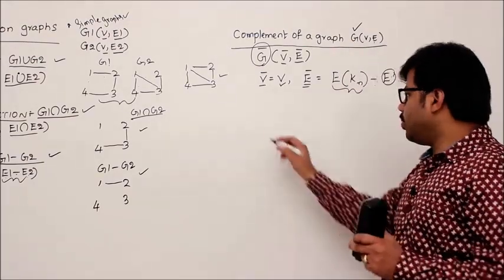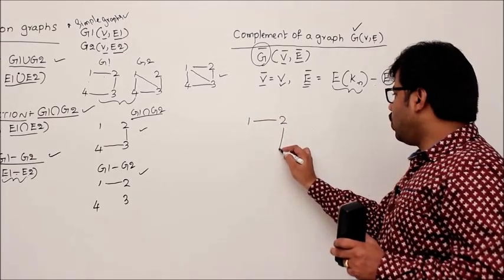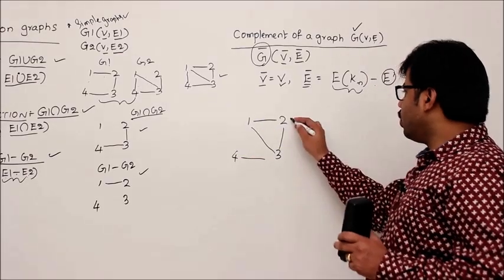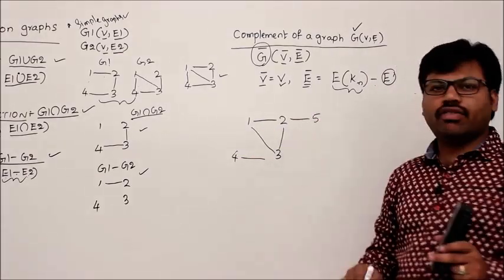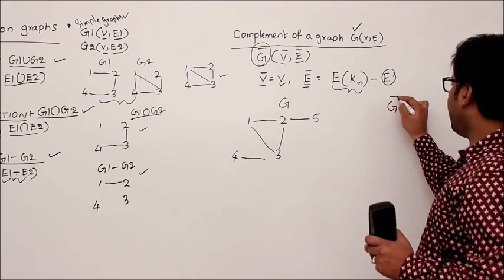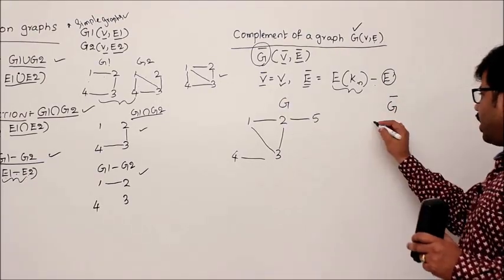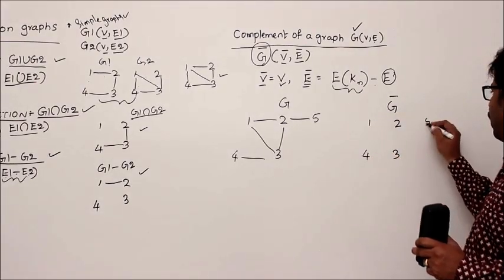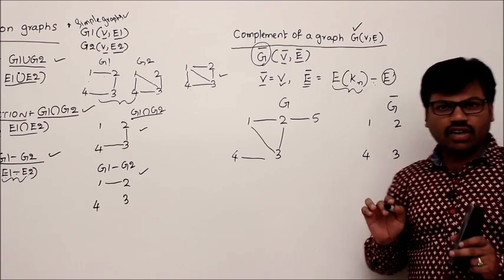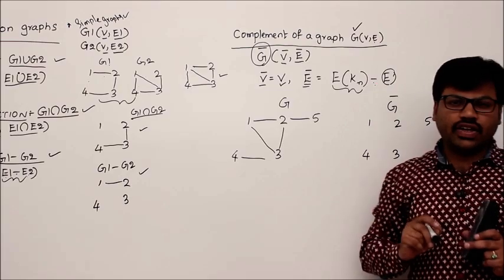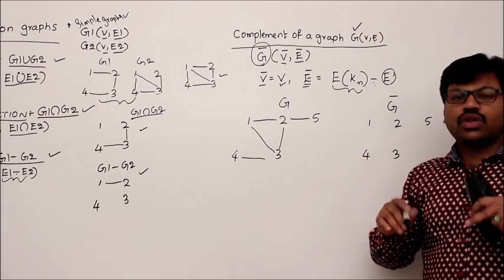That's it. Example, let me take vertices 1, 2, 3, 4, 5, and let's say edges 1 to 3, 2 to 5. For this graph, what is G bar? How do I draw G bar? The vertex set is the same, right? Then I write 1, 2, 3, 4, 5. And we have to apply the minus operation between what? All the edges of the complete graph which are not in E. Okay, so you can do this in two ways.